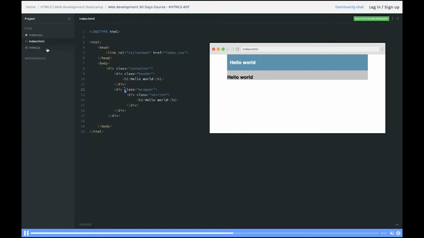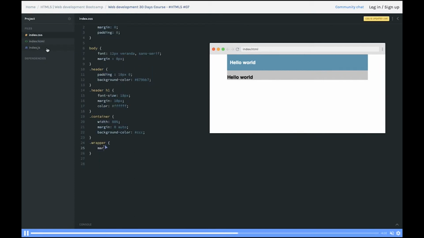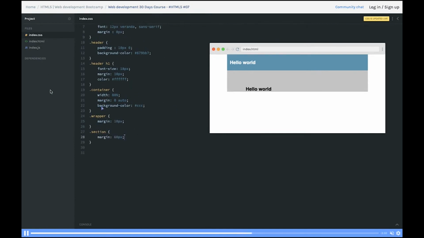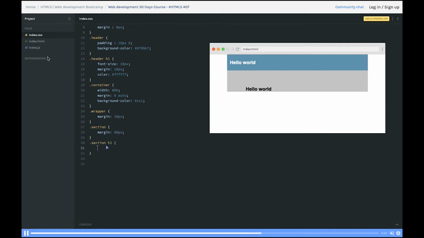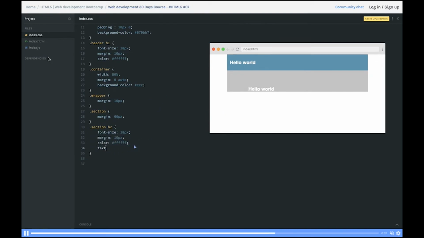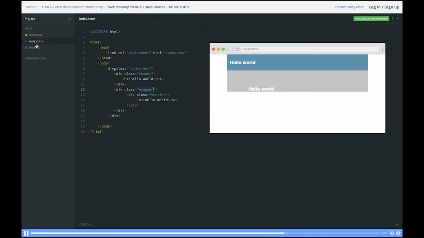Now we can have, like, this container has a wrapper, right? So wrapper is used only once, so you can just directly create a class wrapper, and section has margin top bottom left right of 60 pixel right now. Okay, and then we can also create a footer. So in the section we just have an h2 tag, so we can define a font size, font family, all these basic things, margin, padding, color, background color, and text align left. So if you wanted text align left, here we have a section that has h2.